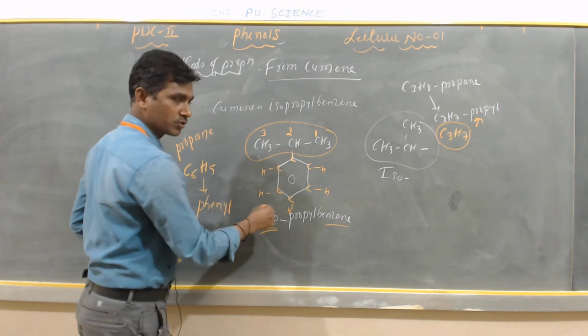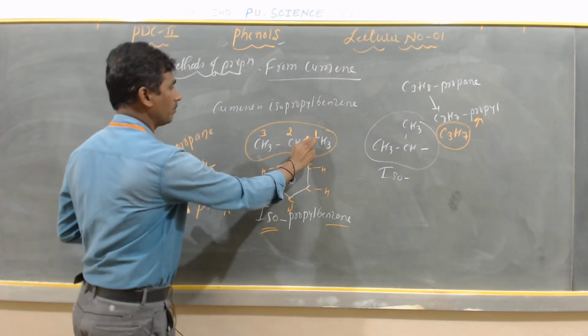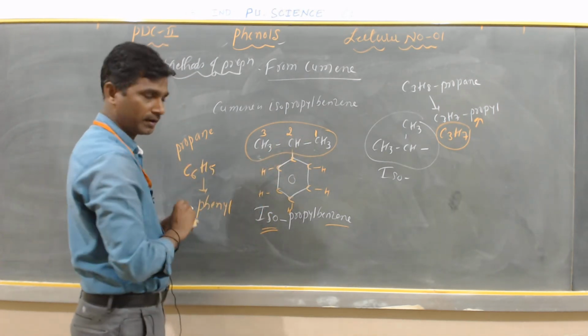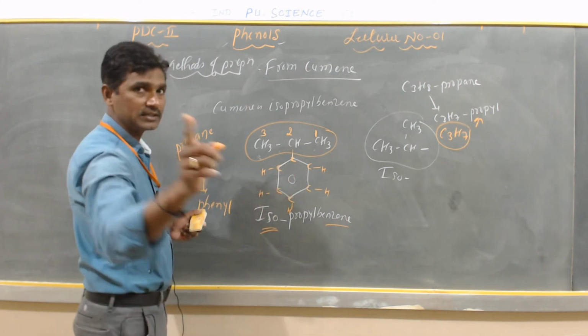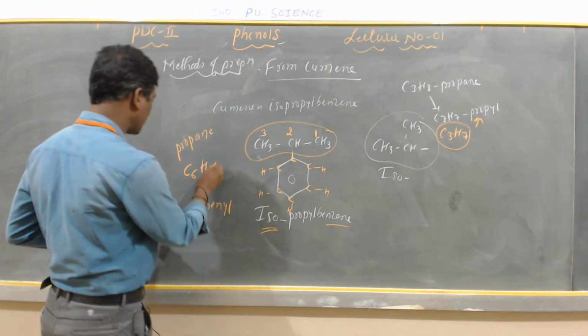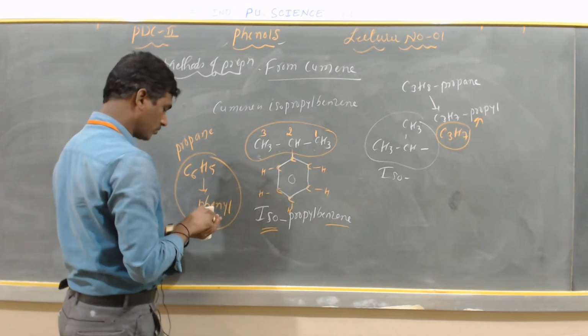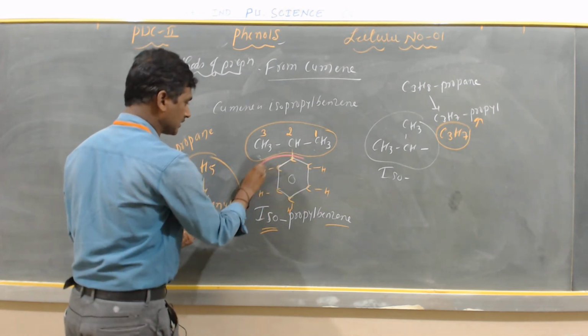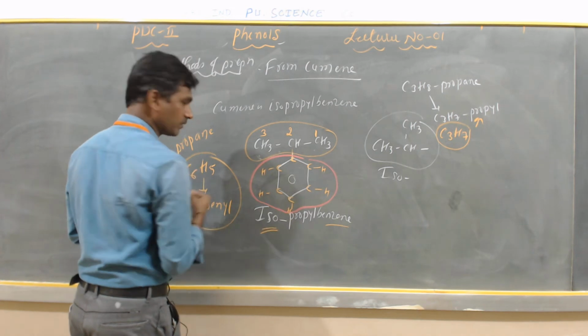The CH3 CH3 is called iso, and it is isopropyl benzene. But for the IUPAC name, you give numbers 1, 2, 3, which is propane, and this is a benzene ring. This benzene ring contains 6 carbon and 5 hydrogen, which is called phenyl. The color indicates this entire part is called the phenyl group.